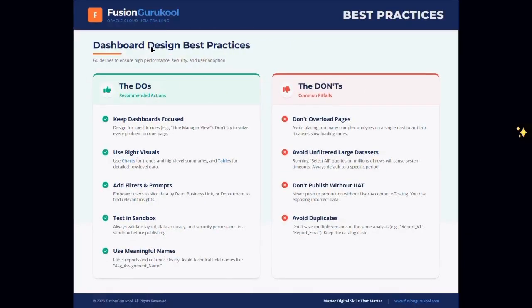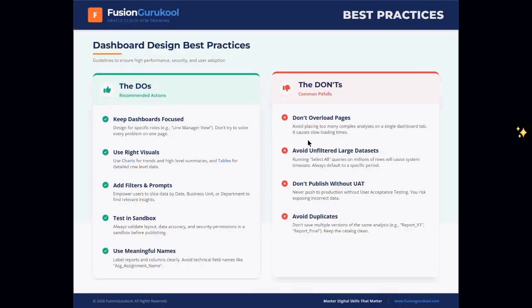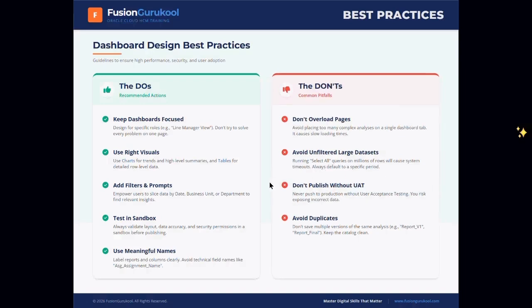When we design a dashboard, there are certain best practices. While we are learning and practically building reports, we will see the do's and don'ts. We should not overload the page. We should not add unnecessary filters. We should not publish the dashboard to unnecessary stakeholders. We should maintain the security and accessibility of the dashboards and reports, limiting them to specific meaningful users who are looking for those data insights.